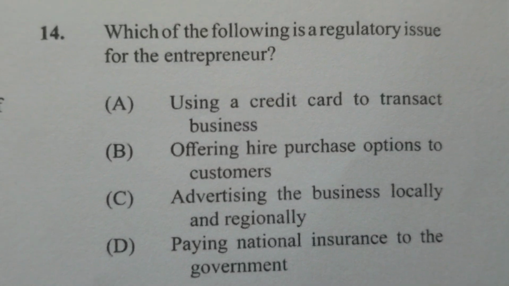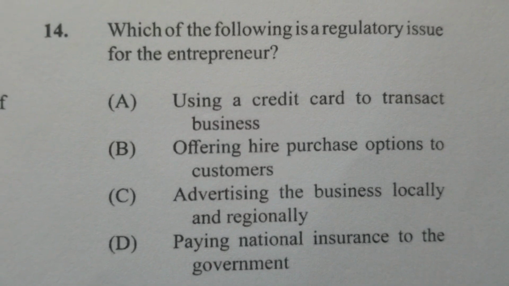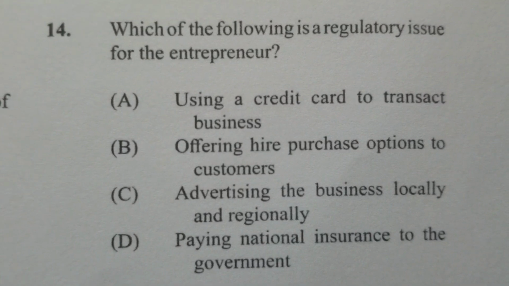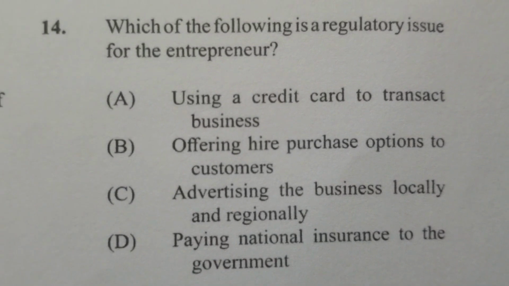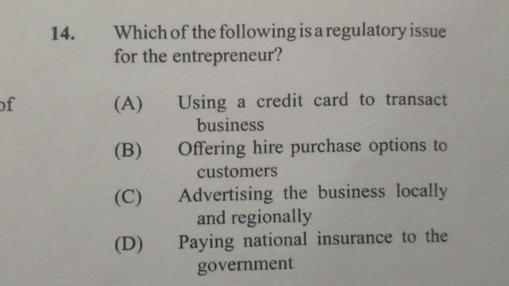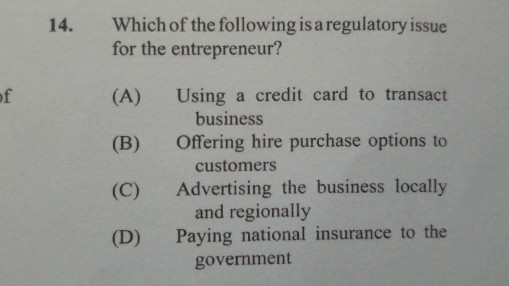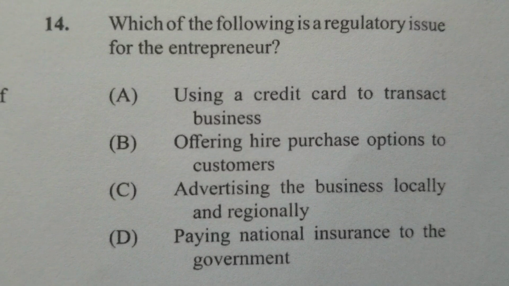Item 14. Which of the following is a regulatory issue for the entrepreneur? And we're saying for this is D, paying national insurance to the government.